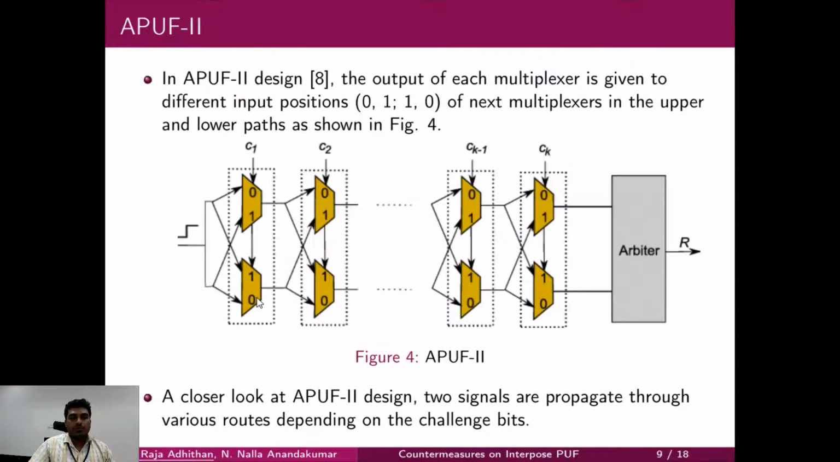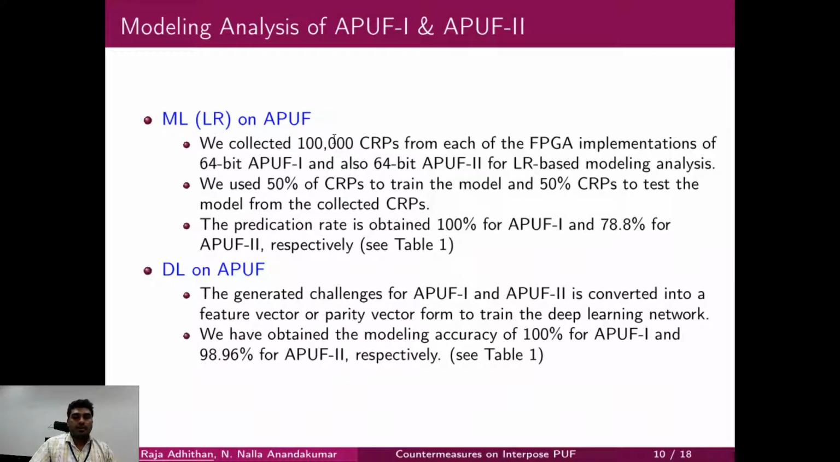Coming to APUF 2, the output of this mux is given to the 0th position of the first mux and the 1st position of the second mux. Similarly, this output is given to the 1st position of the first mux and the 0th position of this mux. If you look closely into this PUF design, two signals are propagated with a small delay, depending upon the challenge bit.